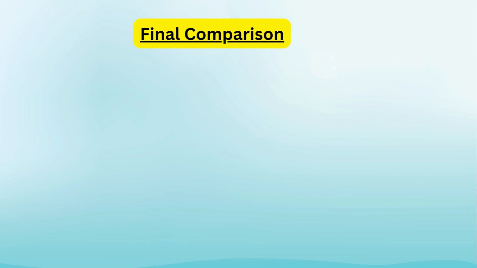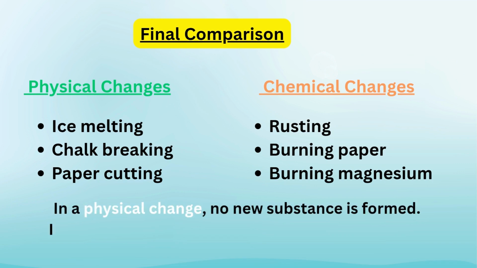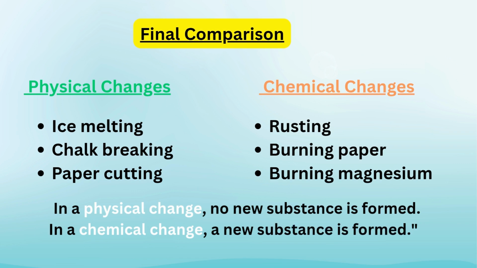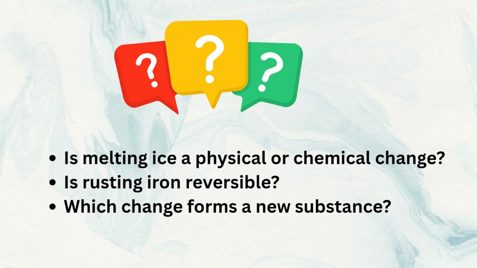Final comparison. Read carefully. After this, there will be a quiz for you. In a physical change, no new substance is formed. In a chemical change, a new substance is formed. Pause the video and comment your answer.